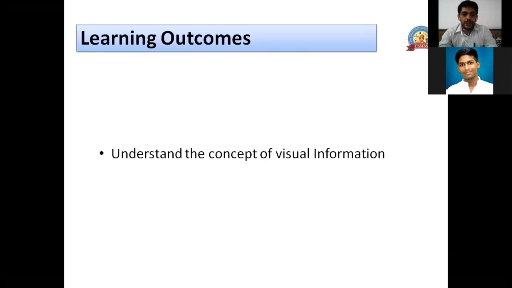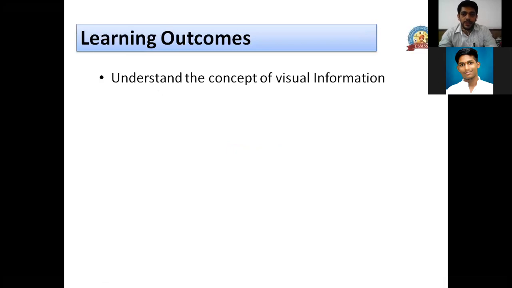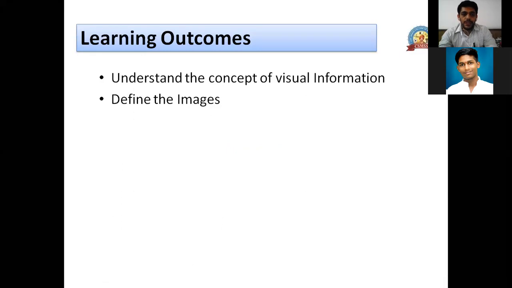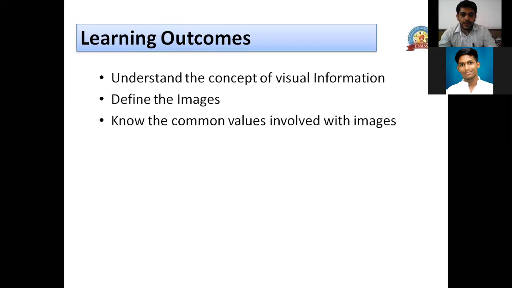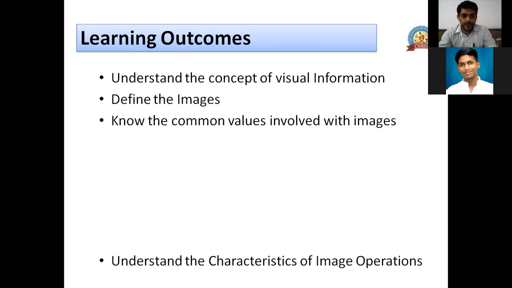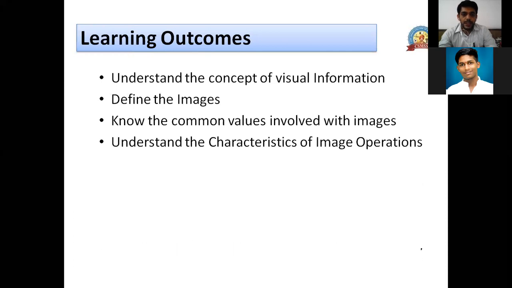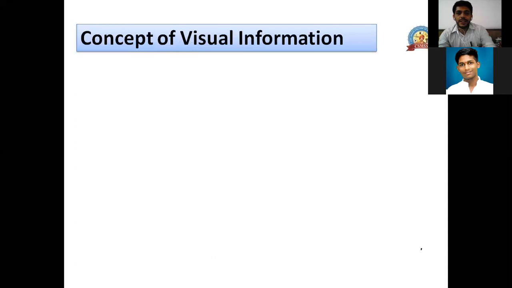So today we will understand the concept of visual information. We will also define what an image is. We will know what common values are involved with the image, and we are going to use these common values to do different processing on images. We'll also understand the characteristics of image operations.